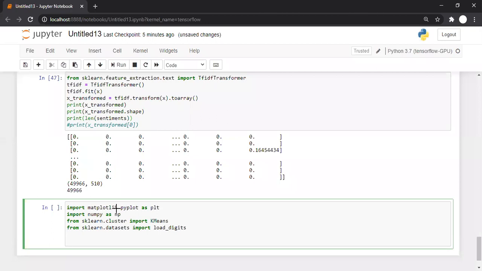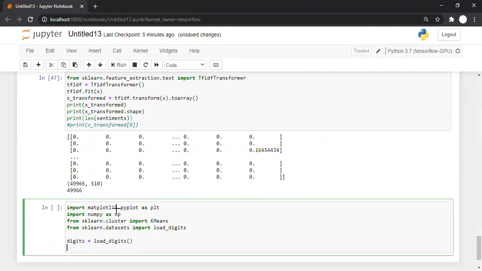So now okay, get the data set. Our digits data set is equal to load_digits. Call this method and we'll get the digits data set. It's something like this. Okay, let us print this thing. Print digits.data.shape. So let's print the shape of our data.